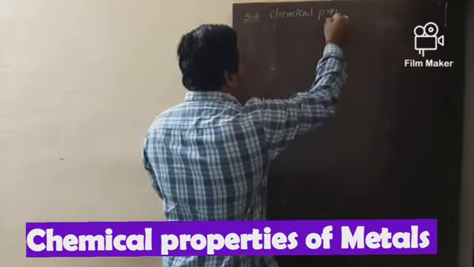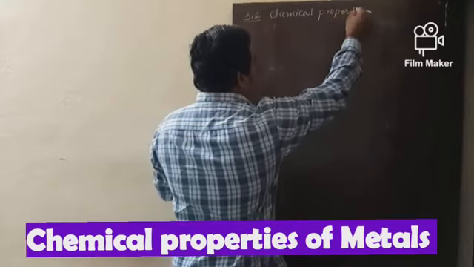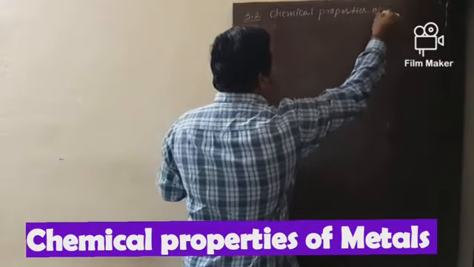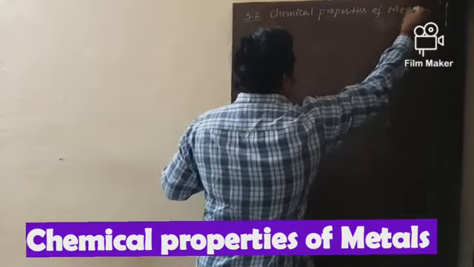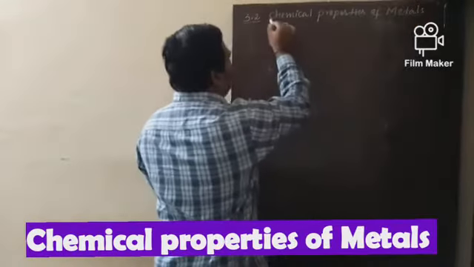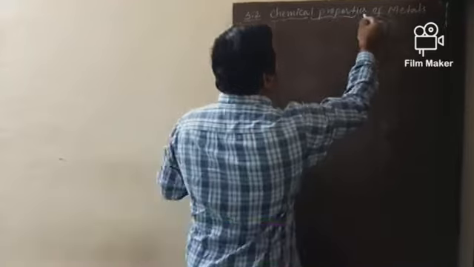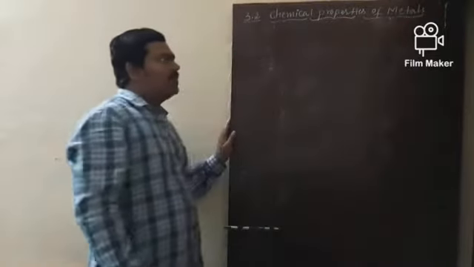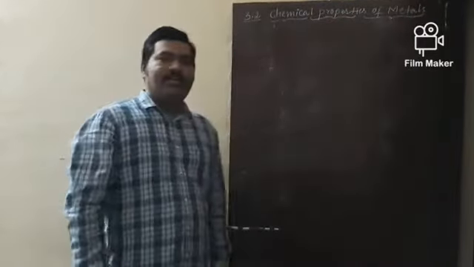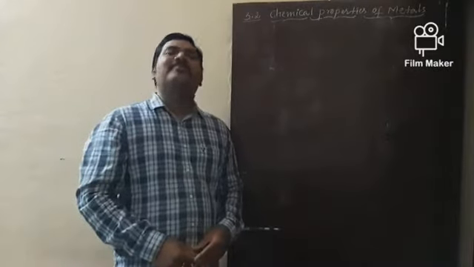Chemical properties of metals. Okay, so this is the topic meant for today.